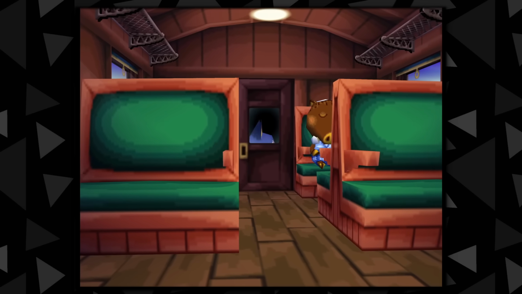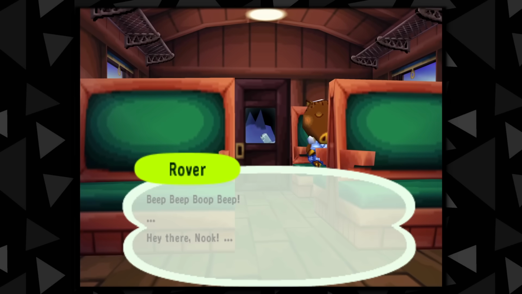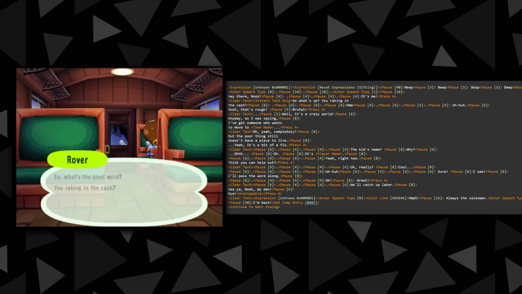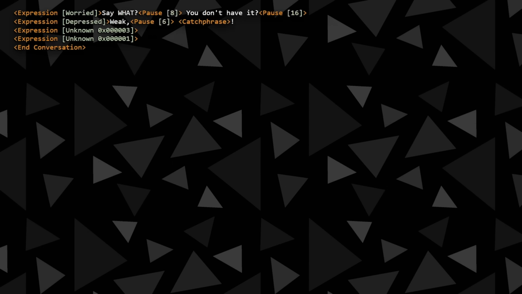Rover goes into the back room on the train and calls Tom Nook. This seems like a rather simplistic sequence, but if we decode the actual script, the dialogue looks like this. You can see that this text is loaded with control commands that dictate how the text is rendered and how the conversation flows. This is an example of one of the more lengthy dialogue sequences, but the entire game works like this.